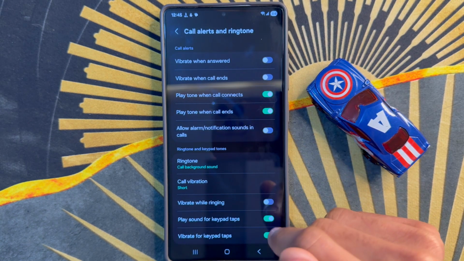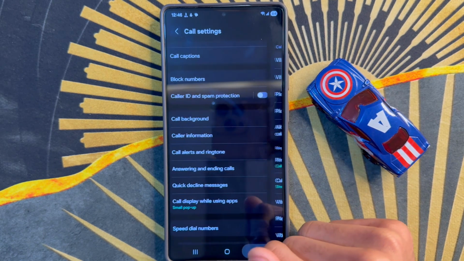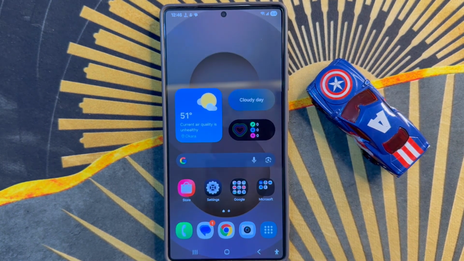After the process, go back to home screen. So that's how you can turn on or turn off call alerts, play tone when call ends, on Samsung Galaxy S26 Ultra.